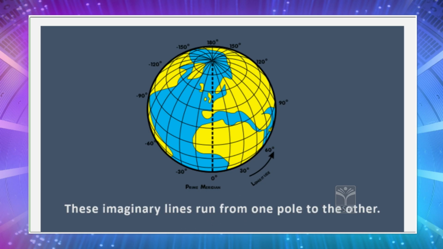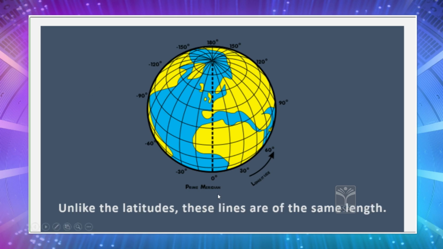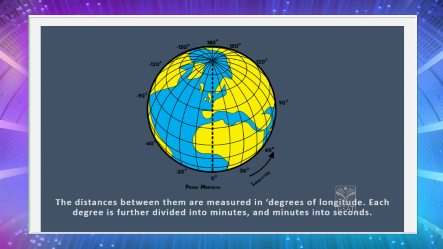These are the imaginary lines which will run from the North Pole to South Pole. Latitudes are not of the same length, children, but longitudes are of the same length, because they go from North Pole to South Pole and there is no change in the shape, so they are all of the same length. And the distance between them is also measured in degrees.